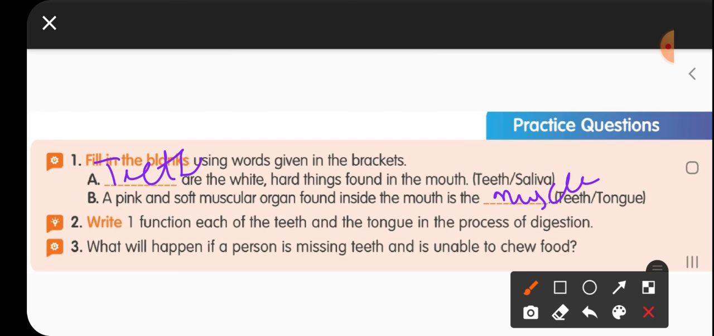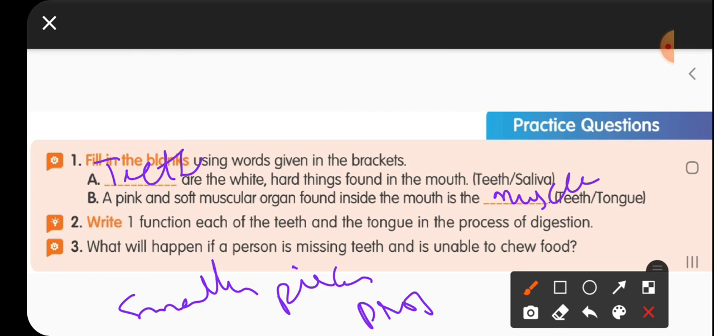Now the third one: what will happen if a person is missing teeth and is unable to chew the food? Food won't become smaller pieces, and proper digestion won't occur. What will happen there? Proper digestion won't occur. Okay, children?